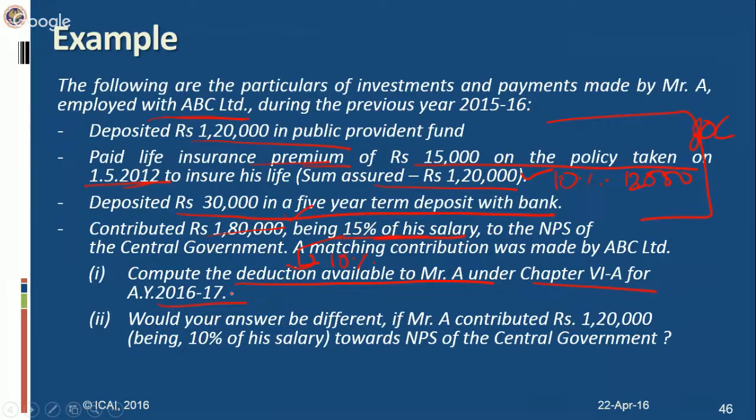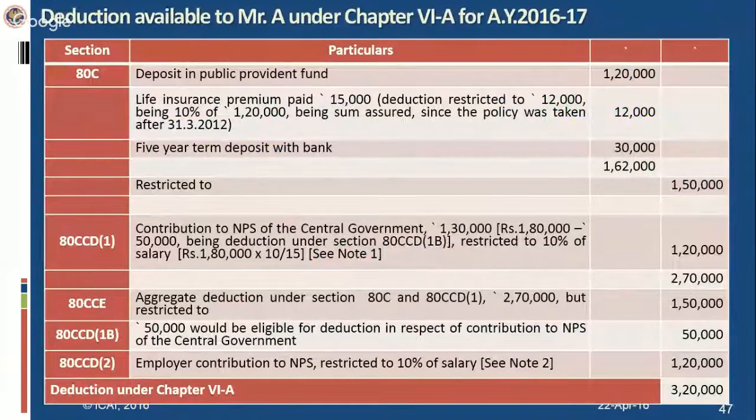How will you do it? You first have the 80C deduction: 1,20,000 plus 12,000 plus 30,000. It comes to 1,62,000. There is a limit under section 80C itself that it cannot exceed 1,50,000. So you have to restrict it there itself to 1,50,000. Now you move to 80CCD. How will you compute under 80CCD? He is making a contribution of 15% of salary, right? Of that you have to compute 10%.